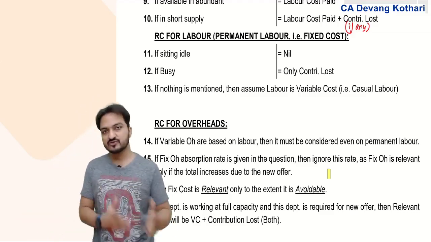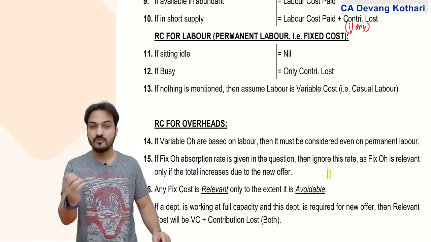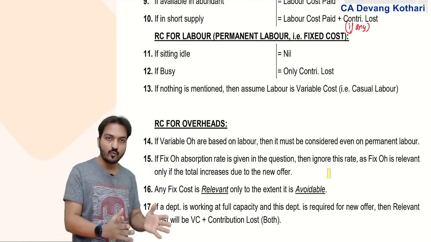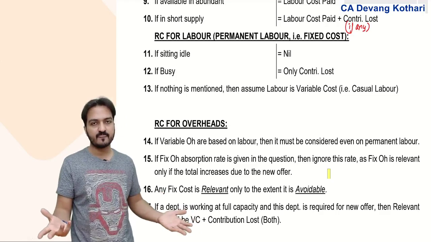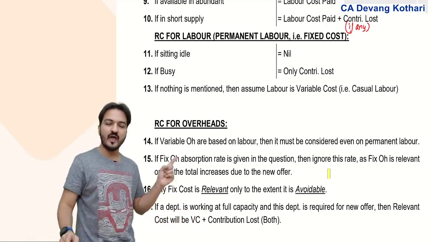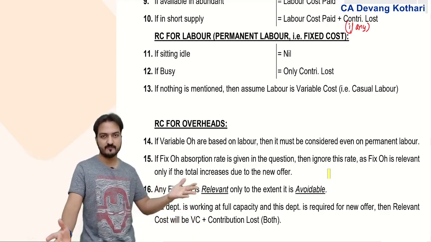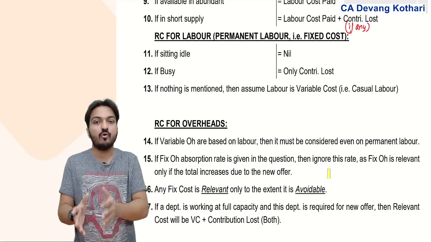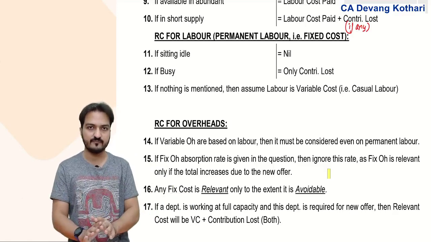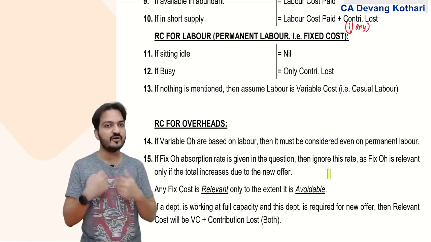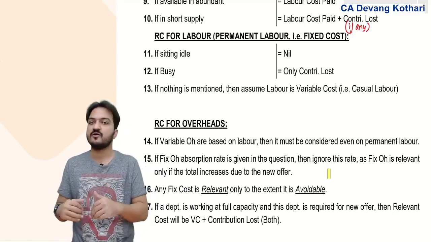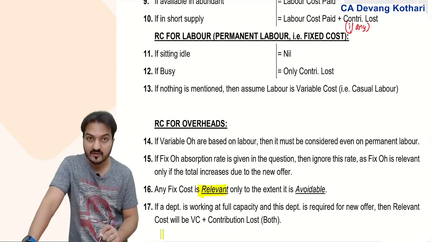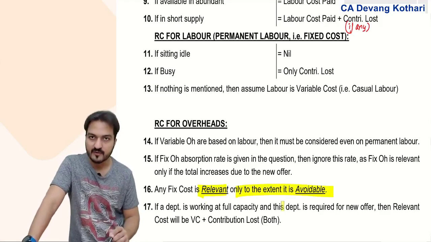Why? Because the rest of the fixed cost is not avoidable. Not avoidable meaning whether new offer is accepted or rejected, it remains the same. But if new offer is rejected, then the avoidable fixed cost can be avoided. If this fixed cost is avoidable, it was incurred only because of the new offer. It is avoided when the new offer is avoided, and incurred when the new offer is taken. So fixed cost relevant is only to the extent that is avoidable.